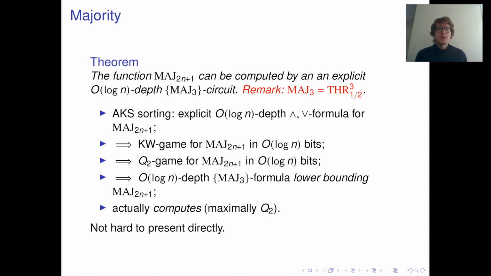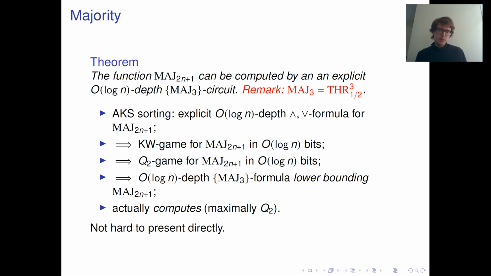And this means that there exists a majority-free formula. So by the hard direction of our main theorem, we can transform a protocol for the Q2 communication game for majority into a logarithmic depth majority-free formula lower bounding the majority function.